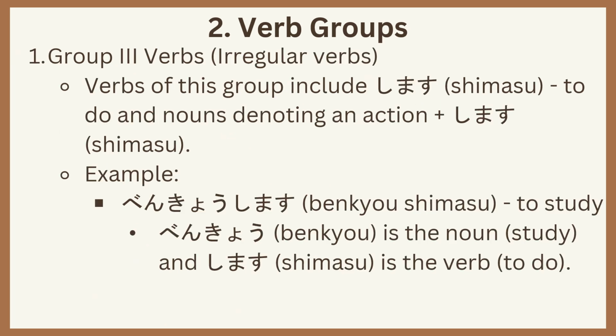Group 3 verbs or irregular verbs. Verbs of this group include shimasu, to do, and nouns denoting an action plus shimasu. For example, benkyo shimasu, to study. Benkyo is the noun study, and shimasu is the verb to do.